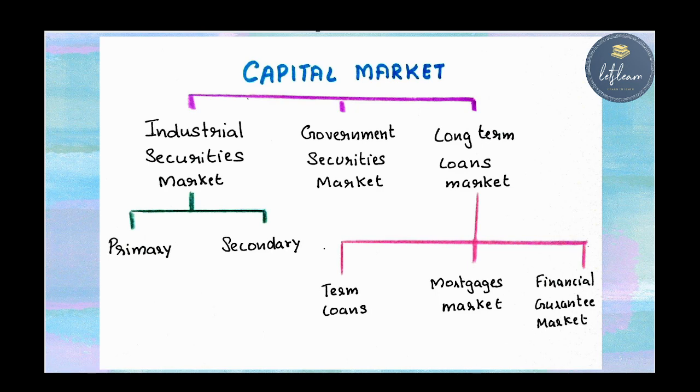Next we can see the classification of the capital market. The capital market can be classified into three. The first one is the industrial securities market, the second one is the government securities market, and the third one is long-term loans. Here, the industrial securities market is further divided into primary market and secondary market. Then the long-term loan market is also divided into three: term loans, mortgages market, and financial guarantee market. So we can see what each of them means.